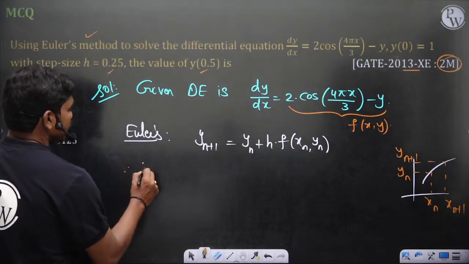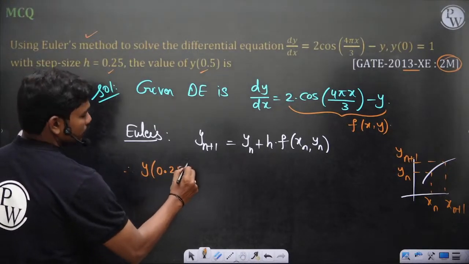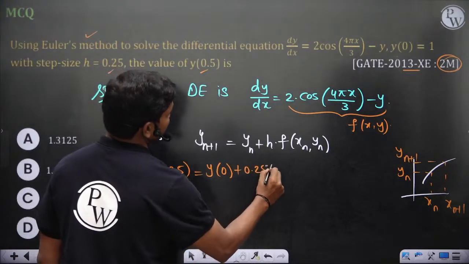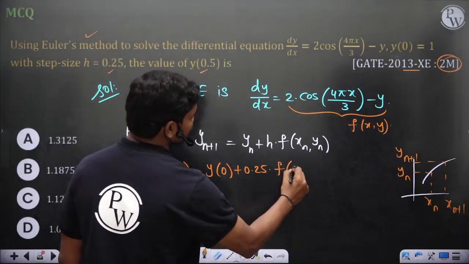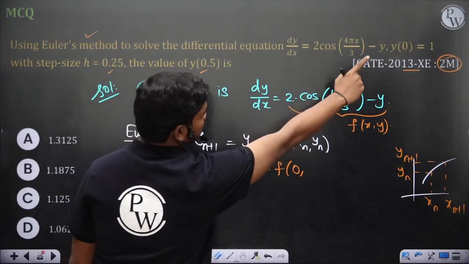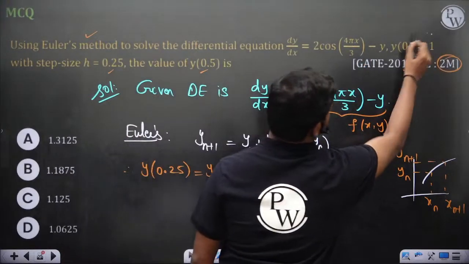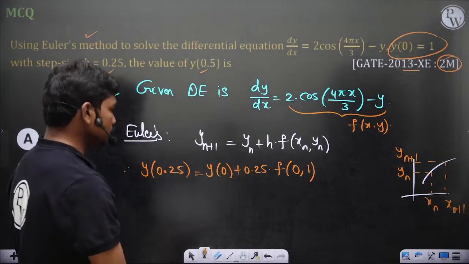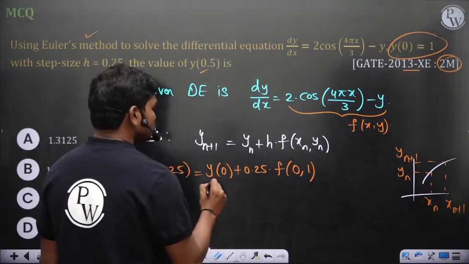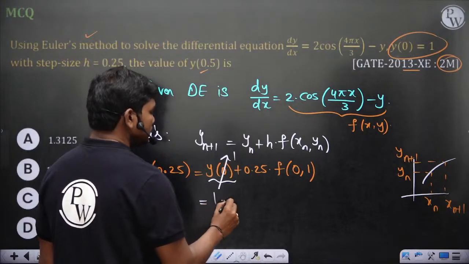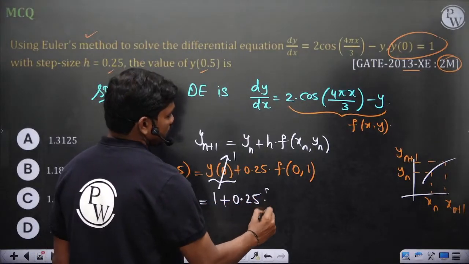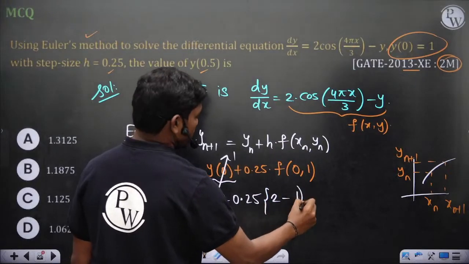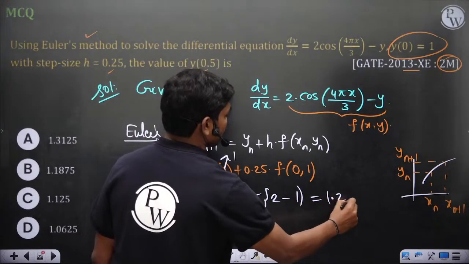So y of 0.25, you are matching with step size of 0.25. So y of 0 plus 0.25 into this function of, you are starting from 0, and at x equal to 0, y is equal to 1. That's what this condition tells you. So y of 0 is 1. So 1 plus 0.25 into f of 0 comma 1. If you put 0, cos 0 is 1. So 2 minus 1, that's all. Which is 1.25.